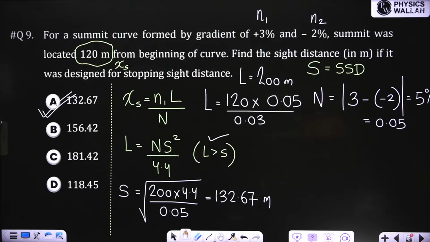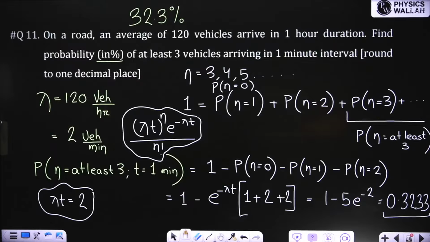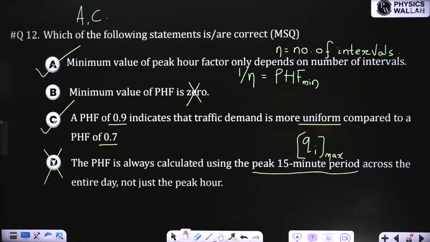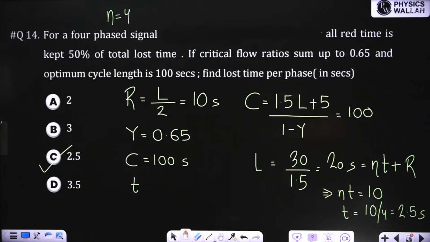Now this is very important: summit curve, length of summit curve and location of summit. Then from Marshall mix design, we revised three formulas. Then probability and Poisson distribution. So this question is asked. Then we saw peak hour factor, MSQ theoretical, then vertical curves MSQ, then again Webster signal design.